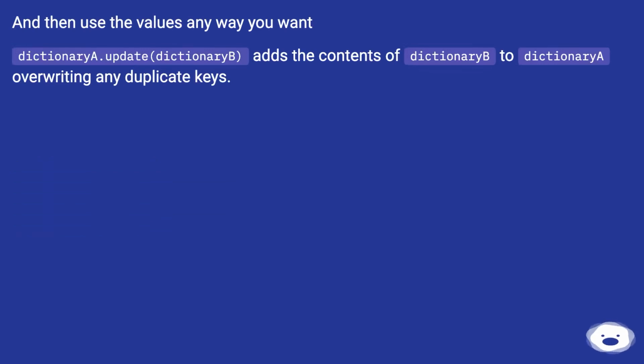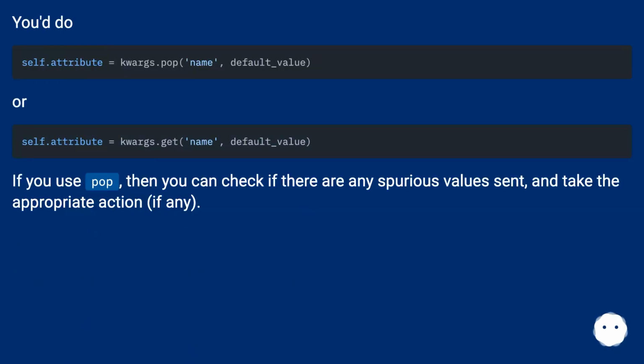Dictionary.update(dictionary) adds the contents of dictionary to dictionary, overwriting any duplicate keys. You do this. Or, if you use pop, then you can check if there are any spurious values sent, and take the appropriate action, if any.